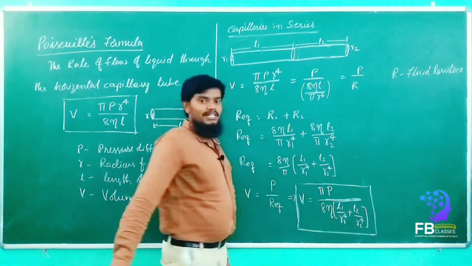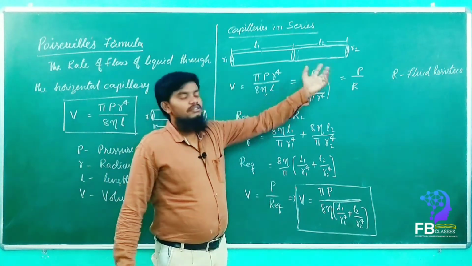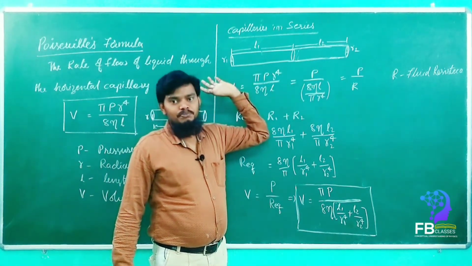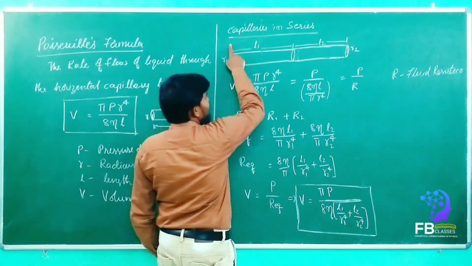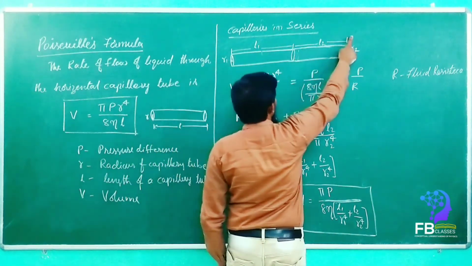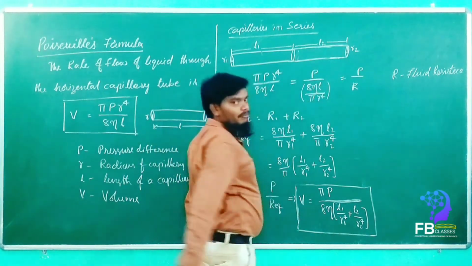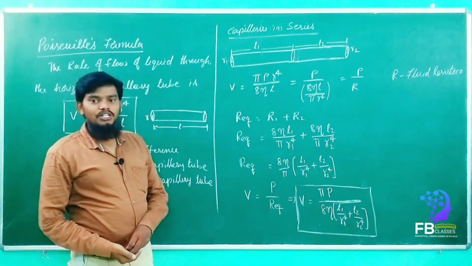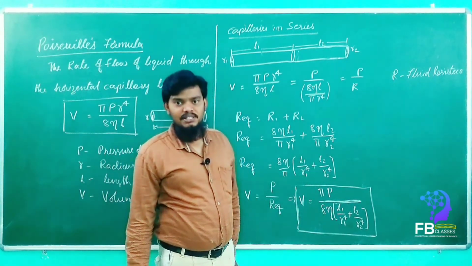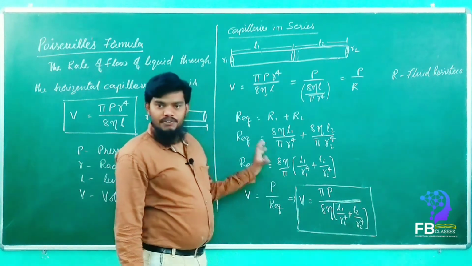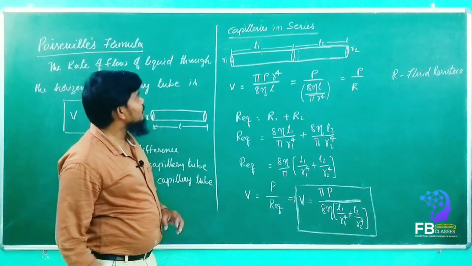Here P is nothing but what, my dears? It is the pressure difference between the two ends of the capillary tube. If the individual pressures are P1, here P0, here P2, then it will come as P1 minus P0, and here it comes as P0 minus P2. Got it? So then also we can write the pressure differences very easily. Got it, everyone? Do you have any doubt? Please make a note of it, then we can go for the parallel connection.